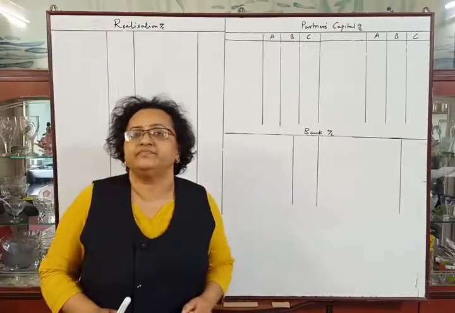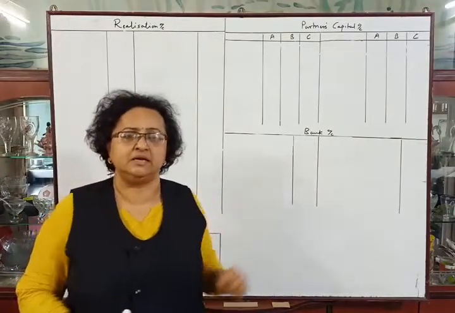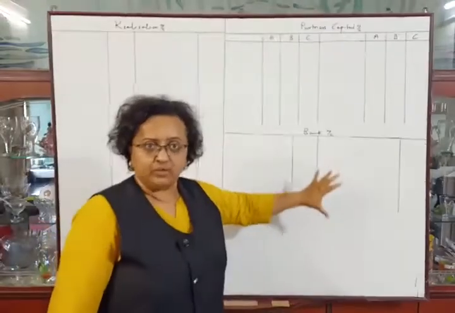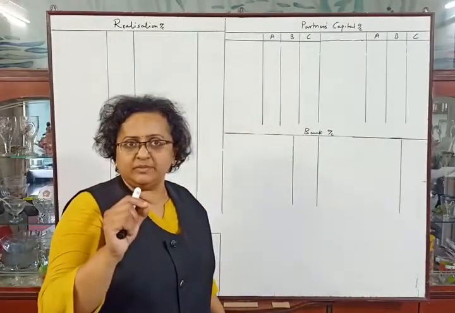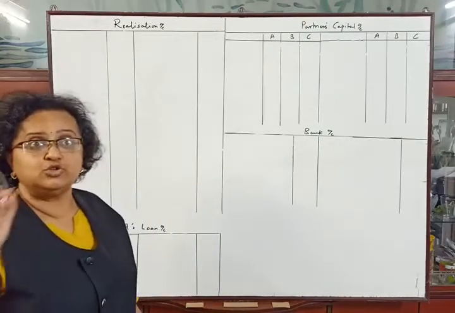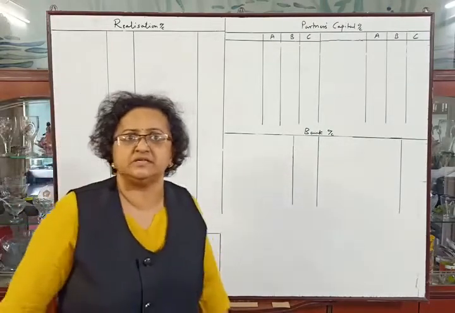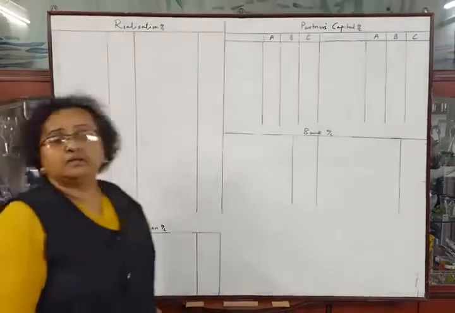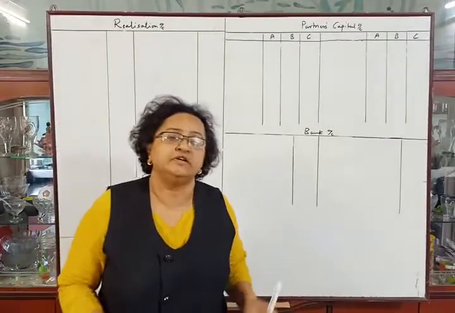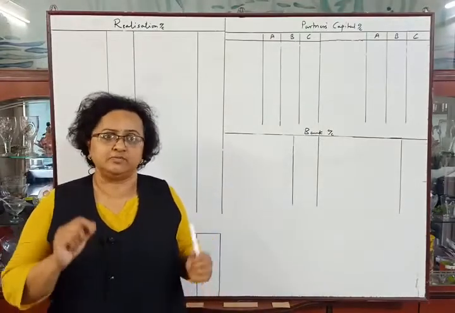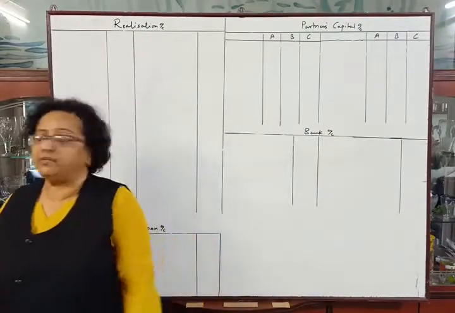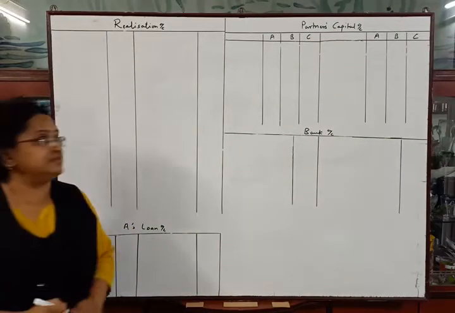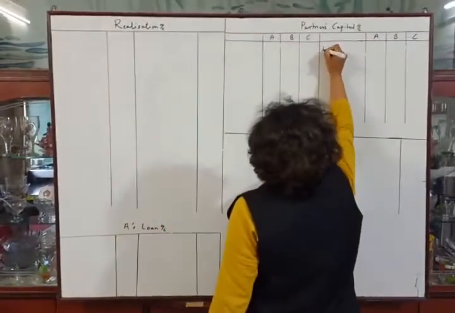In this problem of partners A, B and C, they have told us to prepare realization account, partners capital account and bank account. In the problem, in liabilities side, they have given us A's loan account. A is a partner in the business, so I have prepared A's loan account here. Now let's start. First we have to make transferring of items from the balance sheet. See the problem, liability side. Capitals are given. I will transfer these capitals in capital account credit side.